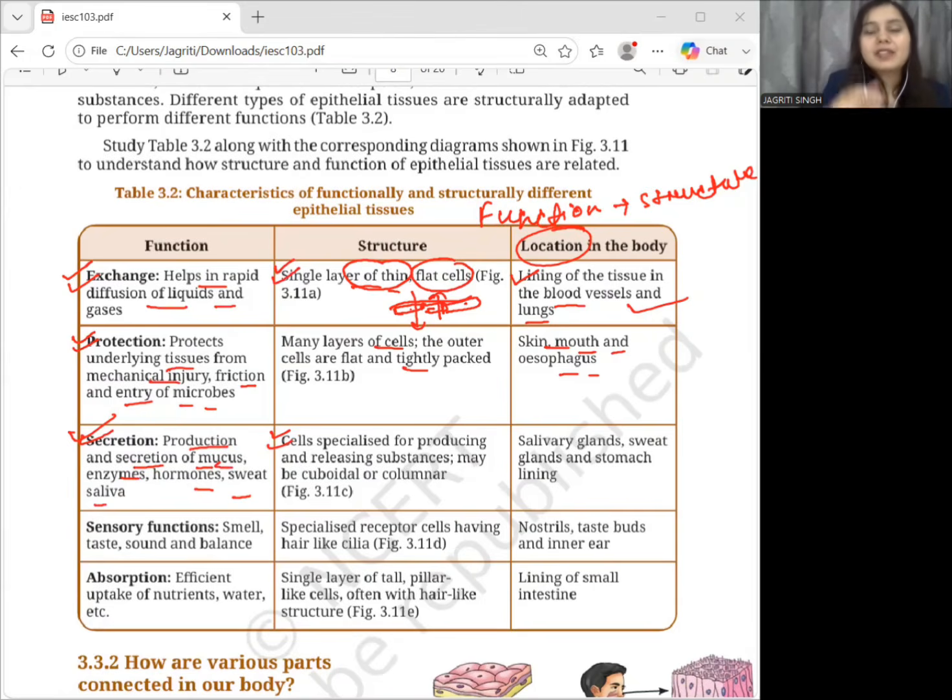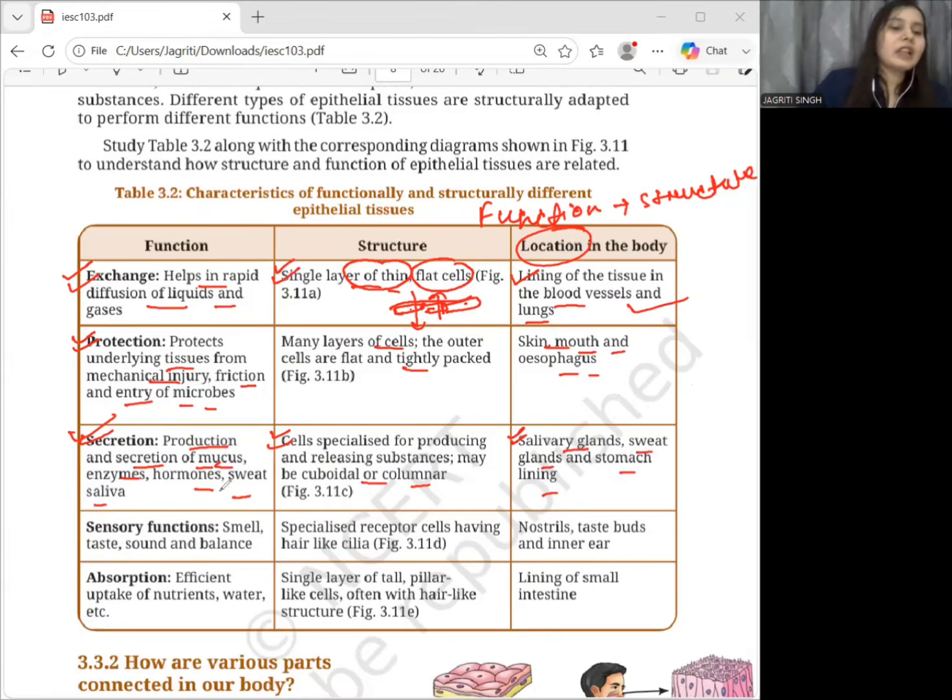Okay. Now, the cells may be cuboidal or columnar in shape. It depends on the structure, right? Now, where these are actually found, they are found in salivary glands, sweat glands, and stomach lining. Okay. For example, the salivary gland produces saliva, right? The sweat gland produces sweat. Therefore, these epithelial cells associated with these structures are specialized for certain secretions.